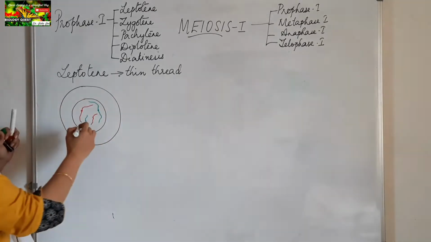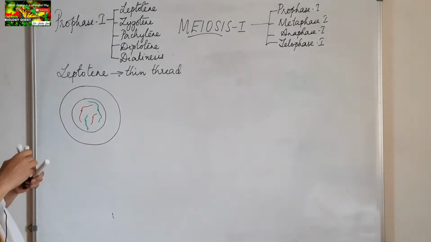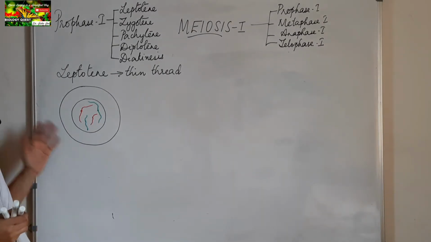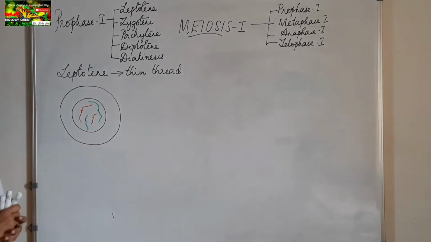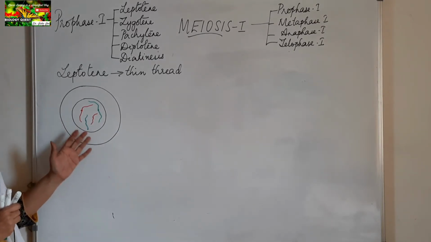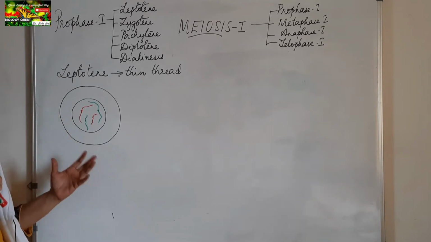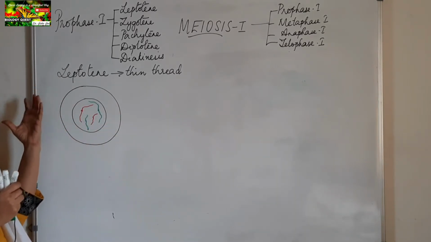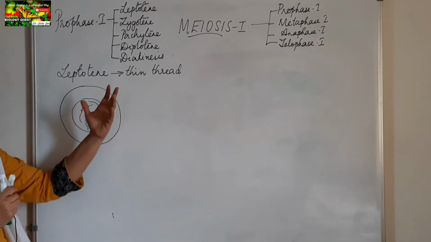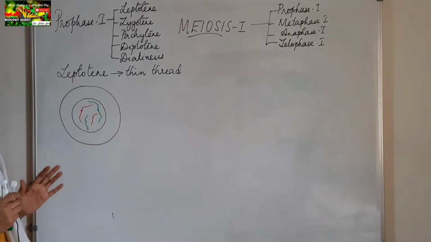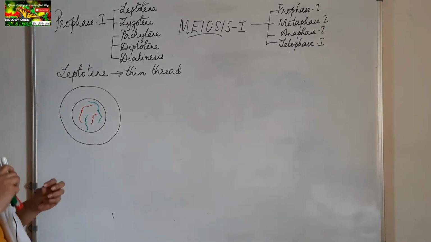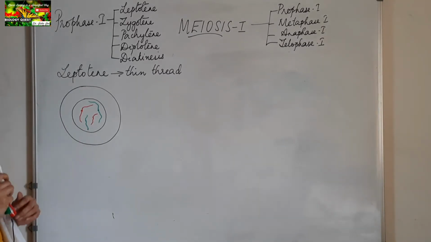Okay, I have taken 2 pairs of chromosomes and 2 different colors have been used to represent the paternal chromosome and the maternal chromosome. Suppose red color is the paternal chromosome, green is the maternal chromosome, just to represent that they are the chromosomes coming from the father and the mother.